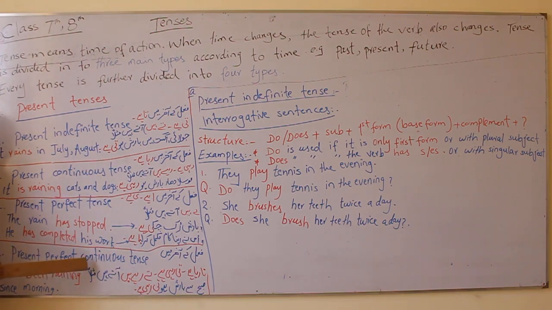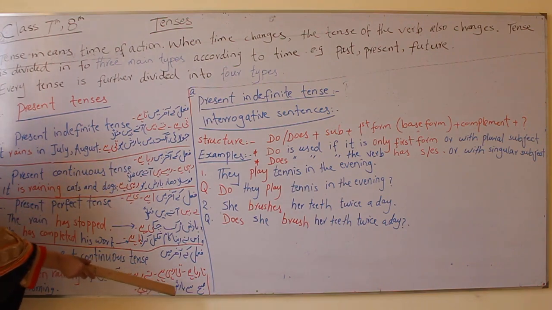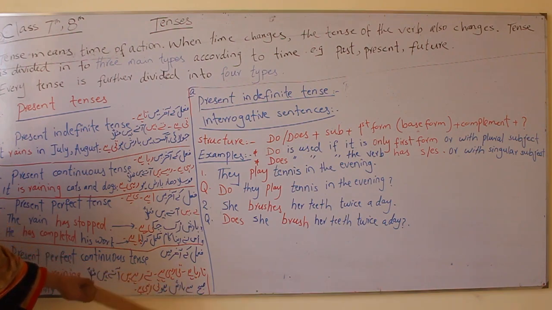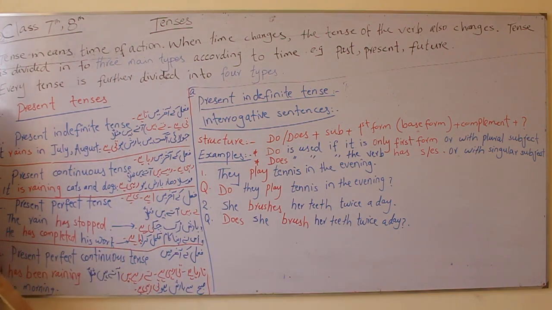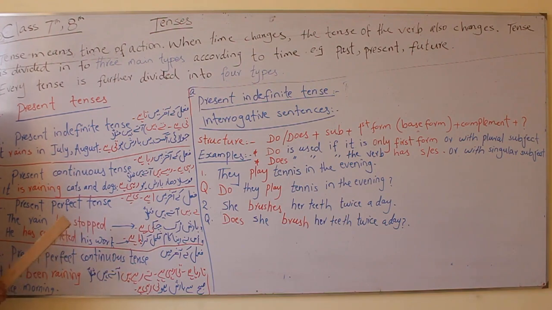Present perfect continuous tense, I told you the difference of this and this is, here it's happening now at the moment, and here the time of action is mentioned. For how long? Like बारिश हो रही है तो कब से हो रही है? सुबह से. If सुबह से is mentioned, then 2 घंटे से हो रही है, 3 घंटे से हो रही है, सुबह से हो रही है. When such a type of time phrase is given, that will be perfect continuous.